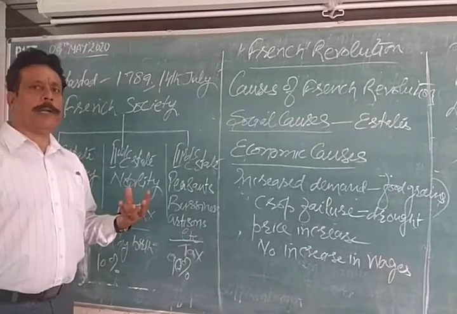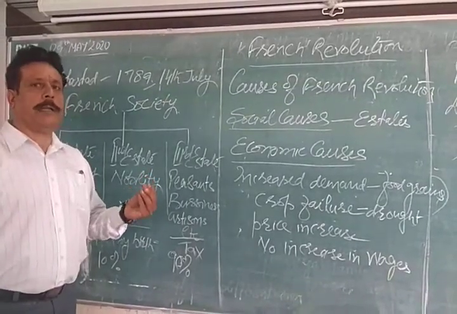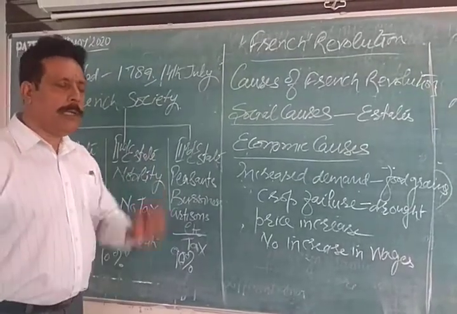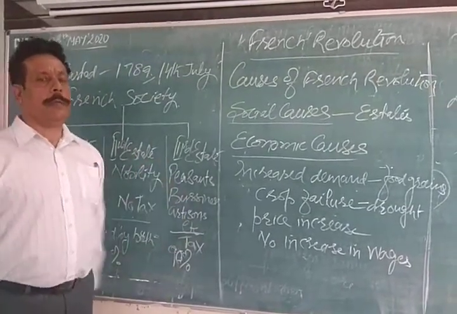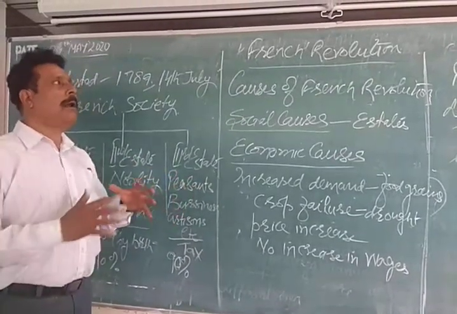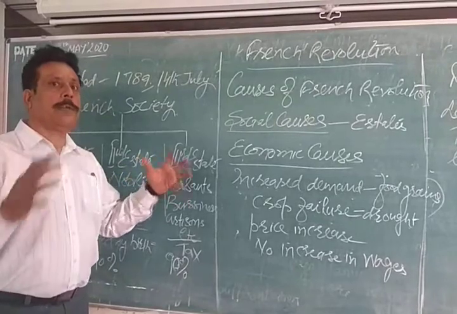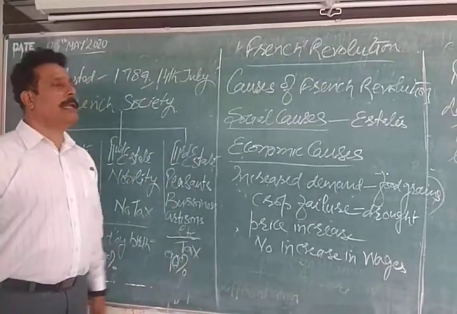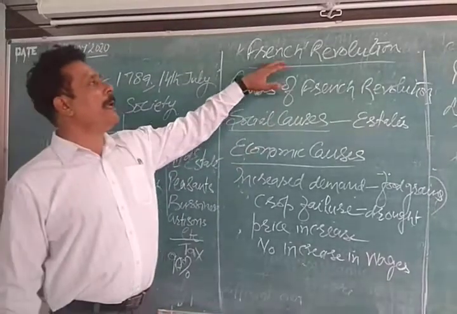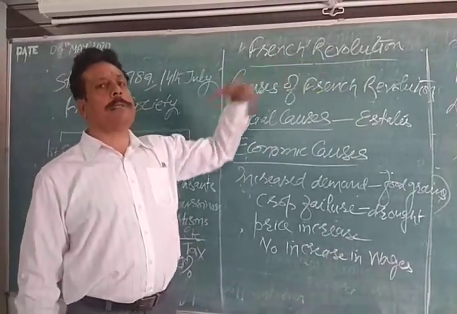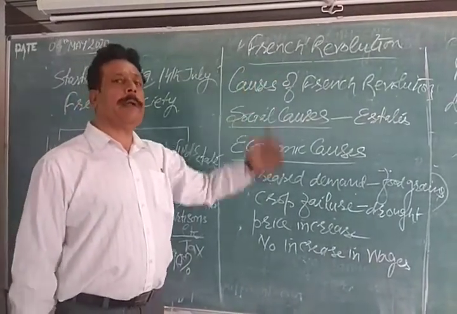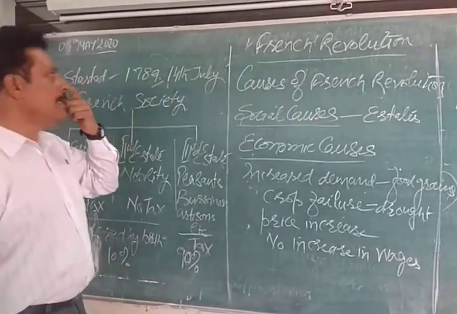There are other protests also, small little protests here and there. We don't call them revolution because the number of people involved is very small, just local people. But when the number of people involved is large, or the entire nation is involved, the masses are involved, then those protests are known as revolution. So we call the French Revolution a revolution because a large number of people were involved, and of course this happened in France, so we call it the French Revolution.